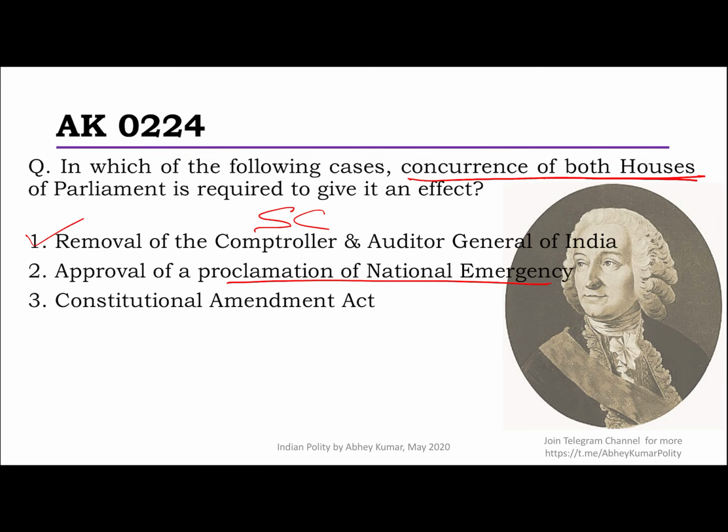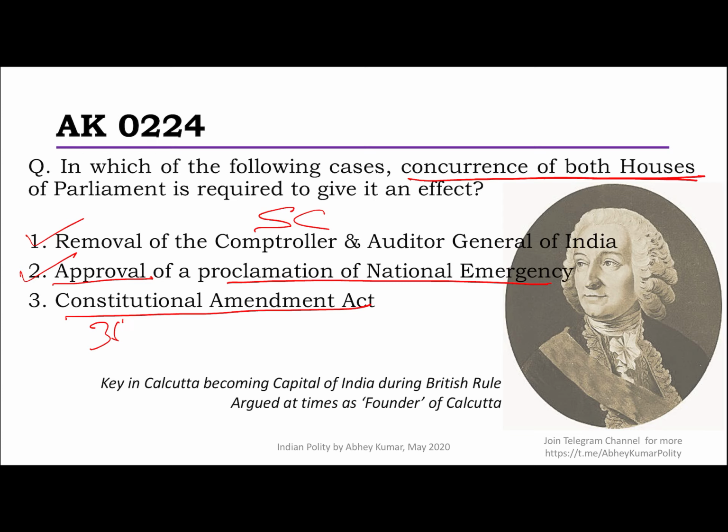Proclamation of national emergency, absolutely the approval can be given only by both the houses. So as soon as the second house comes in, we know there is a time period of 1 month within which it should be done. Okay, then Constitutional Amendment Act, yes, Article 368 very clearly defines that it can be done only by passing the bill in both houses sitting separately. So it has to be done in both the houses. There is no joint sitting also. In any case, both houses' concurrence is necessary. So this is also a correct answer. All right, so that again I believe should not have been that difficult.